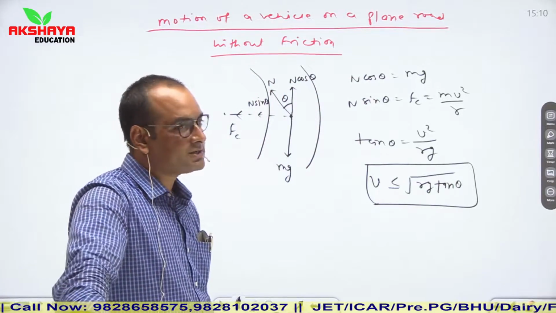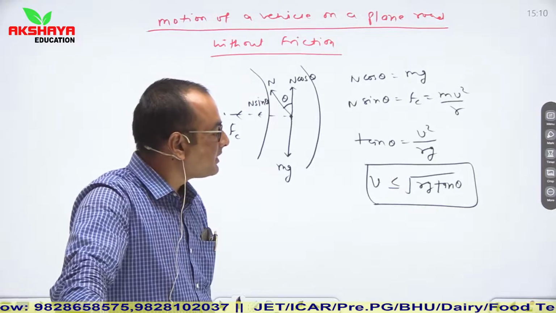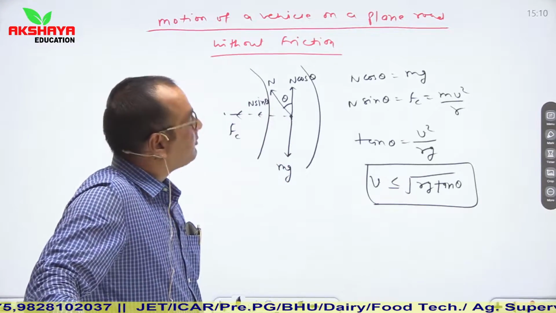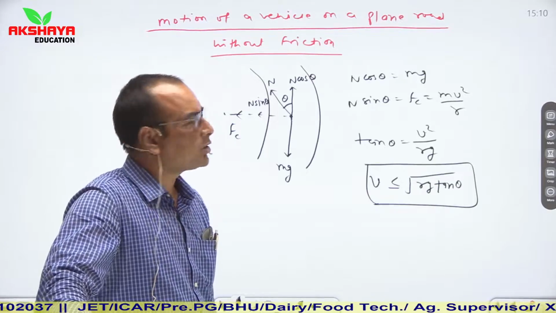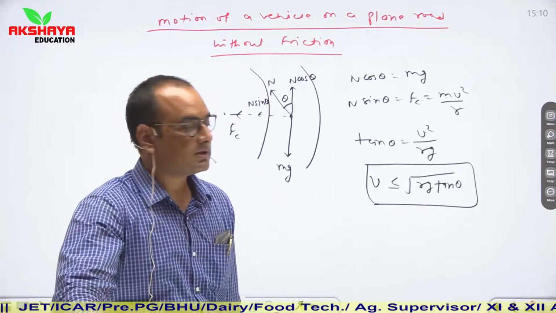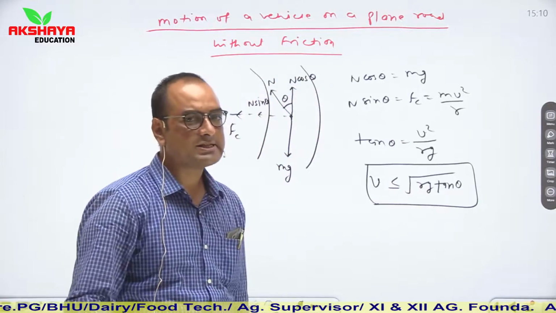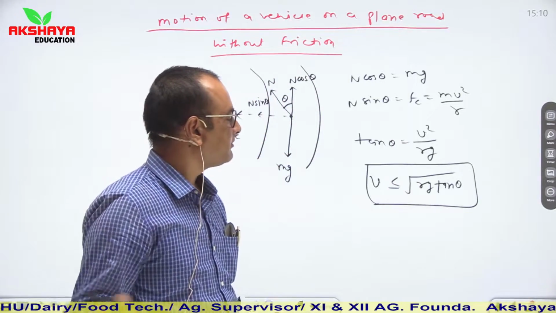So this relation is directly asked while solving any pattern of question in circular motion. So see, v is less than or equal to root rg tan theta.